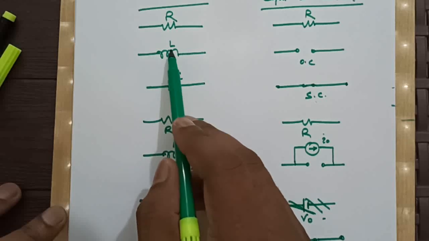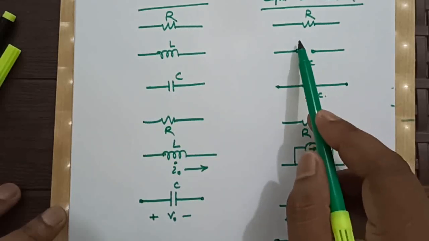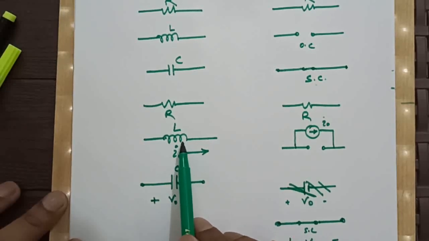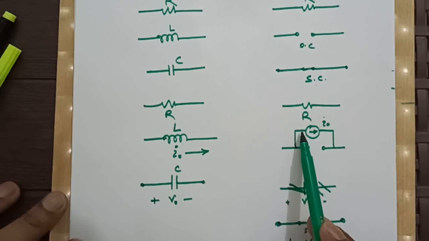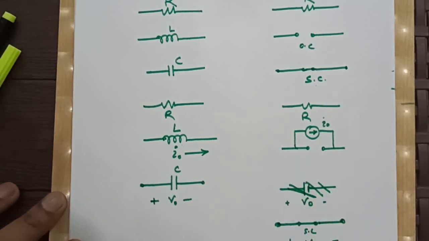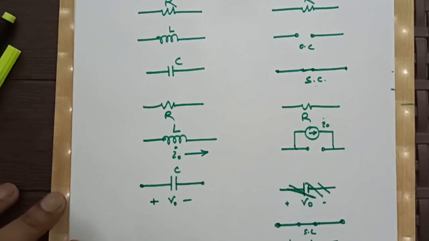Since it has no initial current, no current source is in parallel with it, but in this case the inductor has an initial current of I0, so a current source with initial current I0 is in parallel with these two terminals.